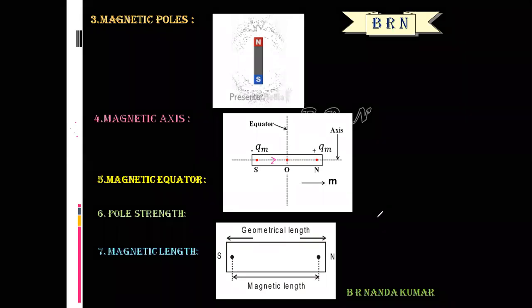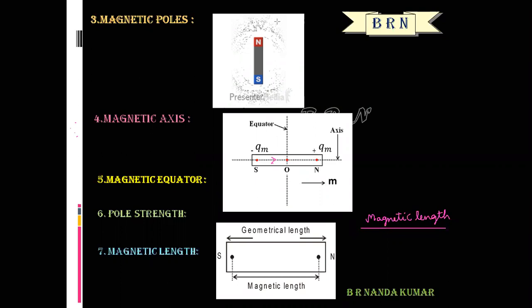It is found that magnetic length divided by geometrical length is 0.84.